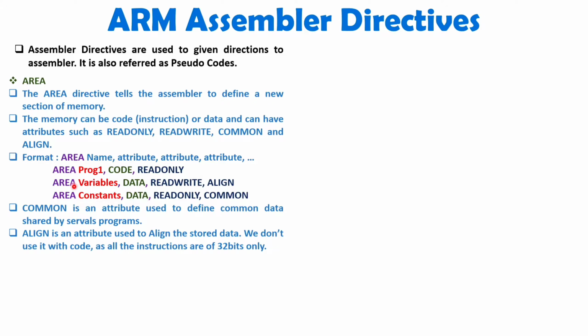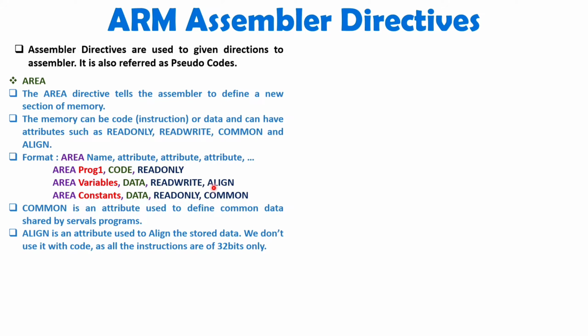If I want to define a data memory space area, then I'll write AREA, then the name, then DATA, and data can be read write or it can be read only. If you have constant data, then you can write read only, but if you have data which can be changed, in that case you can write read write.